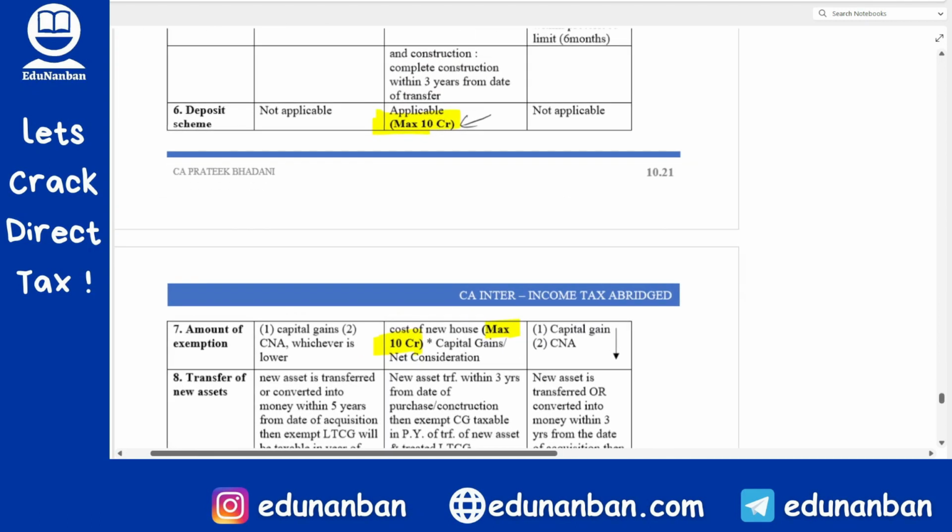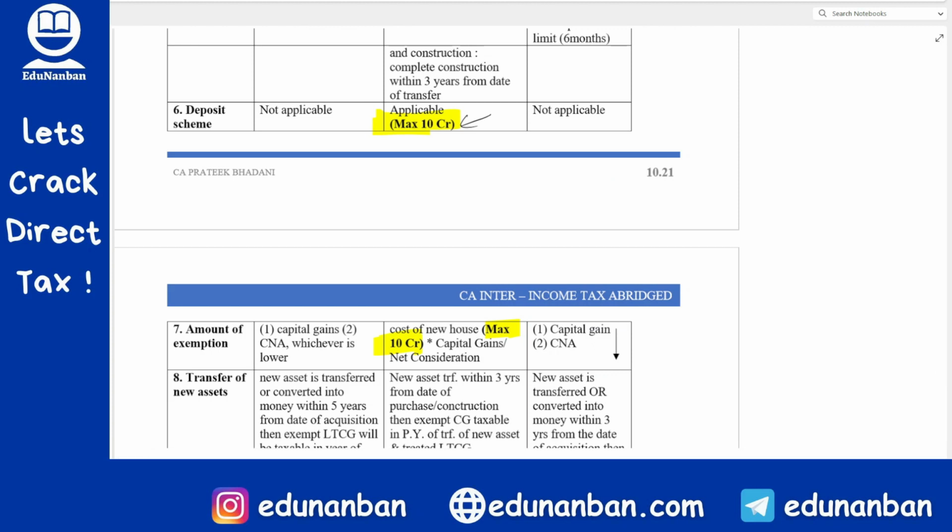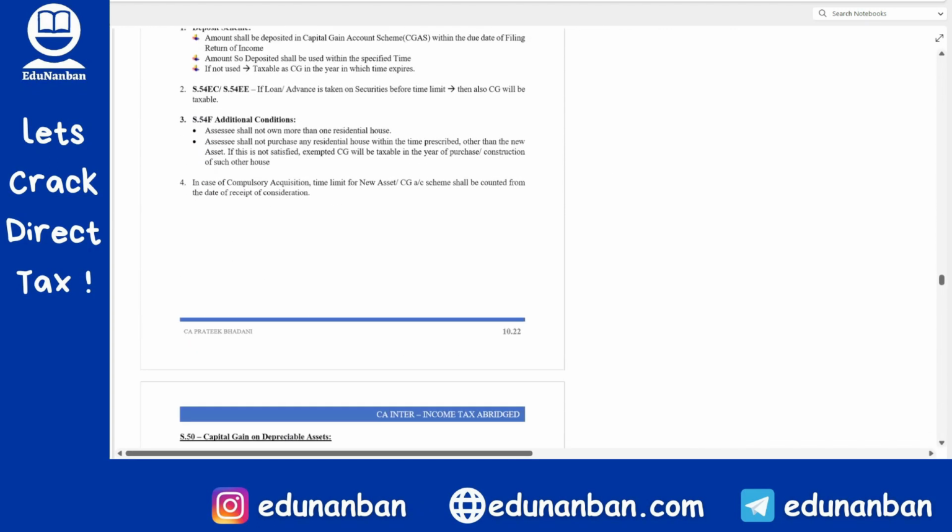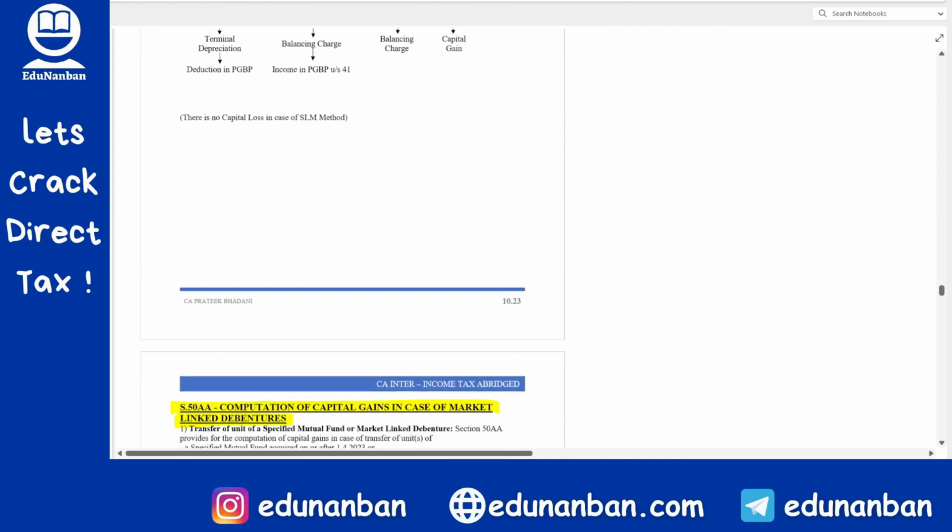The government does not want to give benefit to super rich people who are having crores and crores of capital gain and escaping by selling one property and buying another property. They wanted to restrict this exemption only to the middle class, upper middle class people and to a certain extent of capital gain. They do not want to give this benefit for the higher amounts. Fine. So this change is there.